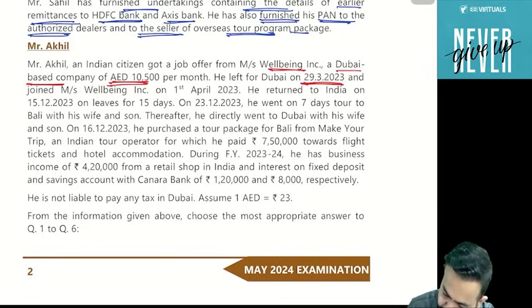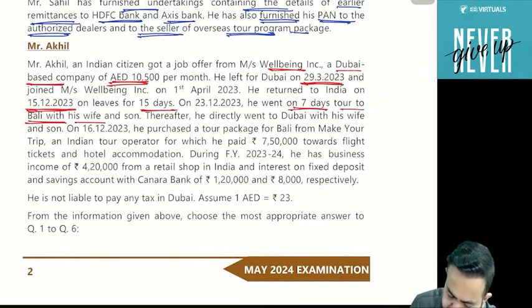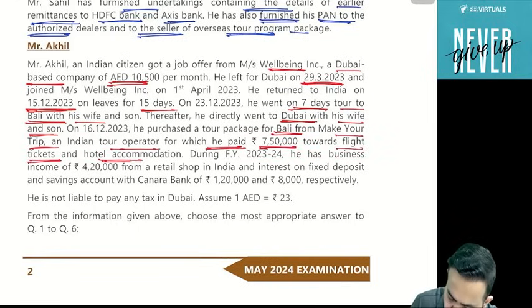So guys, he left last year only, 29 March 2023. He joined the job on the 1st April 2023. He returned to India on the 15th December 2023 on leave of 15 days. On 23rd December 2023, he went on a 7-day tour to Bali with his wife and son. And thereafter, he directly went to Dubai with his wife and son. On 16 December 2023, he purchased a tour package for Bali from Make My Trip, an Indian tour operator, for which he paid 7,50,000 towards the flight ticket and hotel accommodation.